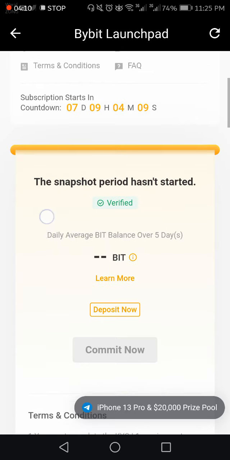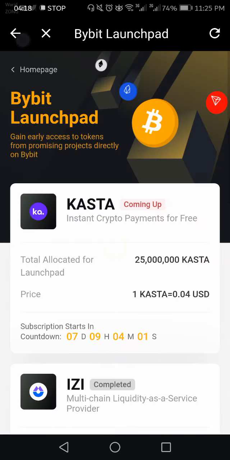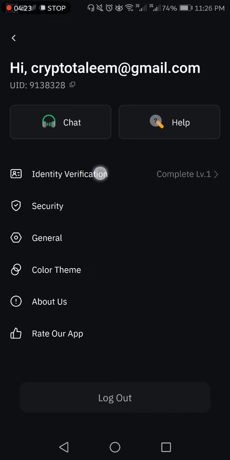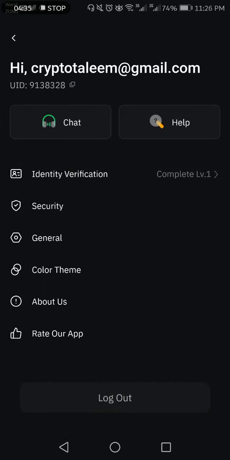You must be verified on Bybit. In order to participate in this Kasta IEO, you have to complete KYC level 1. Here you have to complete level 1. You have to verify your nationality and give your ID number. You can complete the identity verification first.